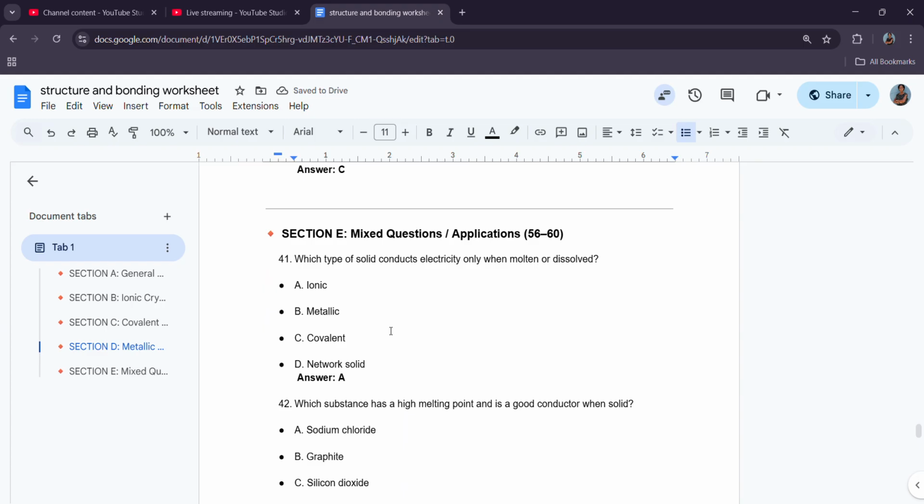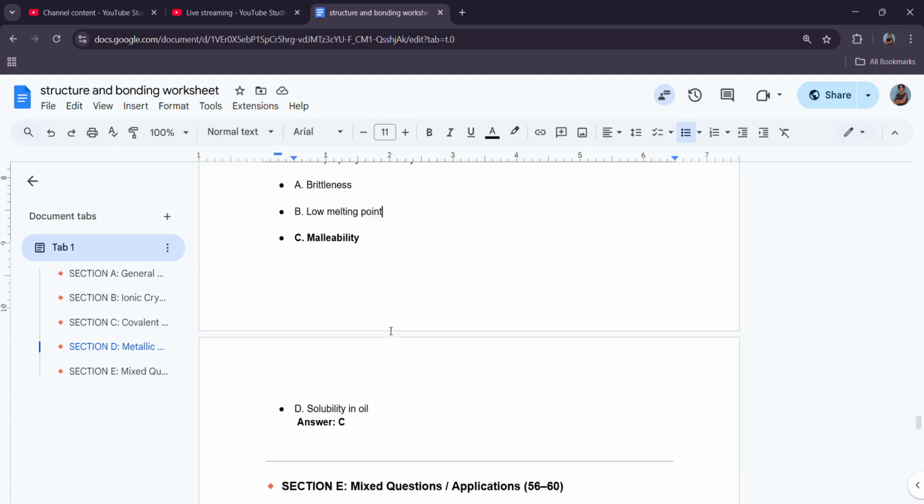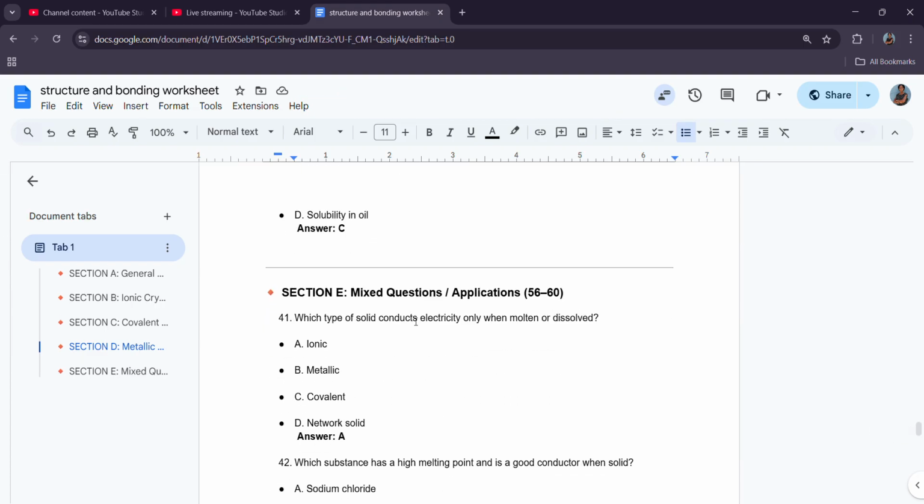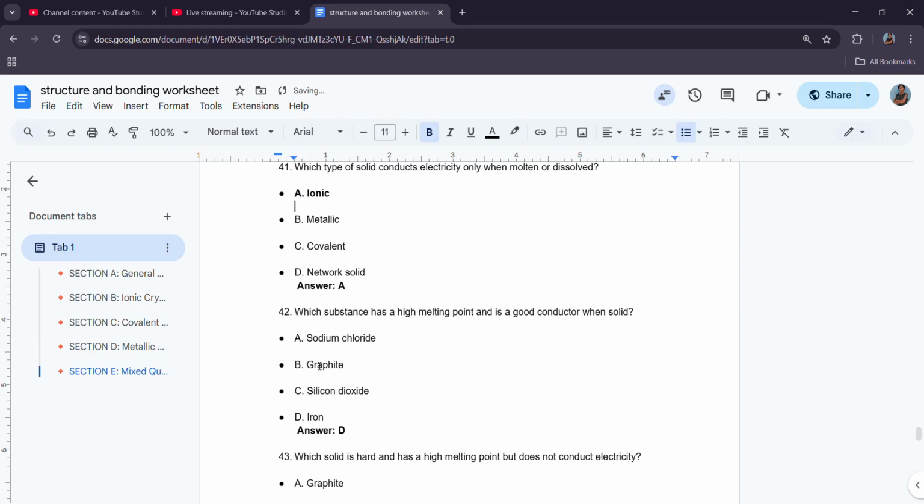This part is mixed. Which type of solid conducts electricity only when molten or dissolved? Ionic solids. When molten. What is in molten ionic solids? Which substance has a high melting point and is a good conductor? Sodium chloride. Well, let's see. Because it only conducts in the molten form.